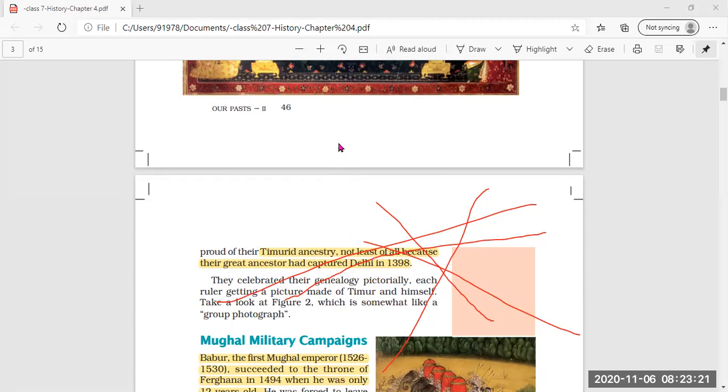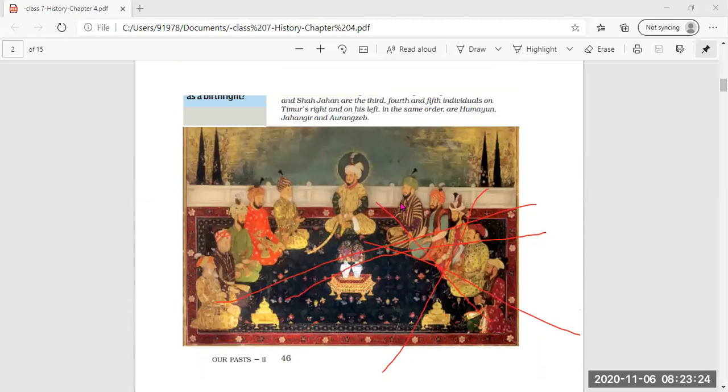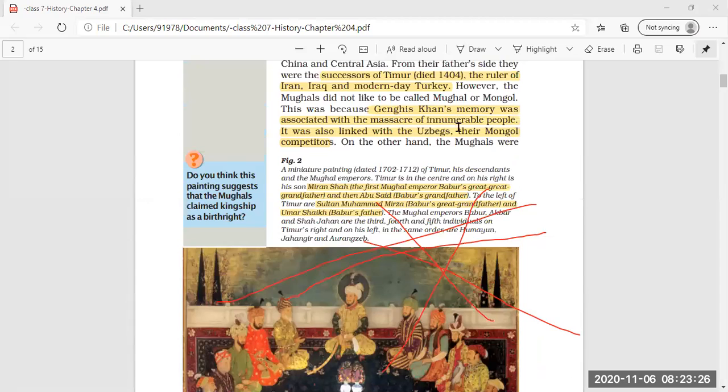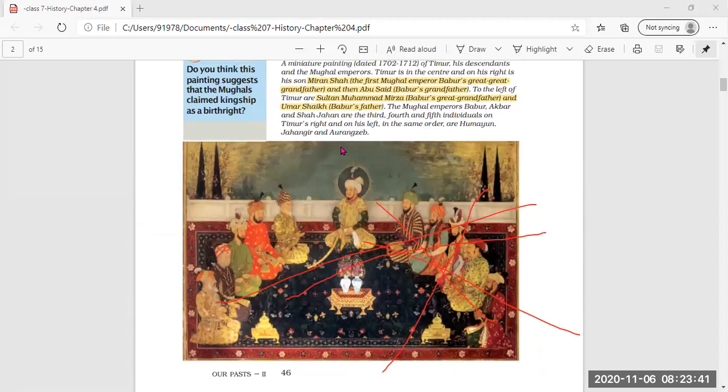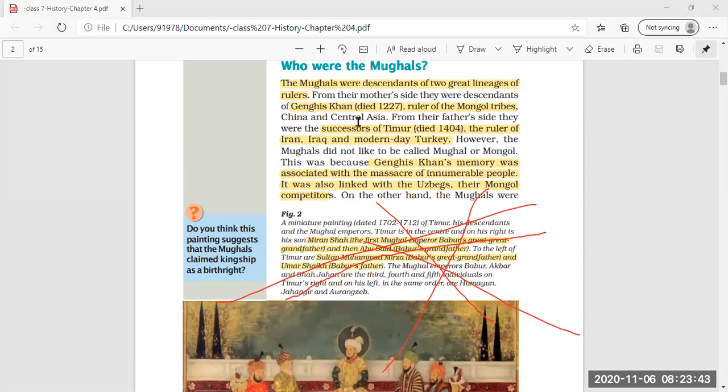So these were the reasons why the Mughals did not want to be called Mongol or Mughal, and why they felt proud in calling themselves of Timurid ancestry. So these were the two ancestral backgrounds of the Mughals.